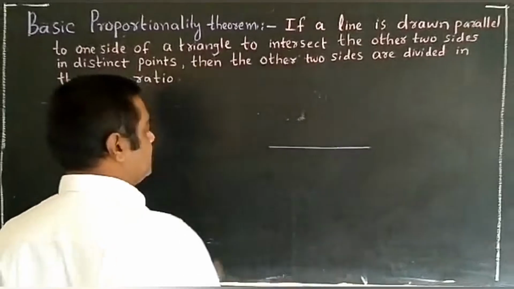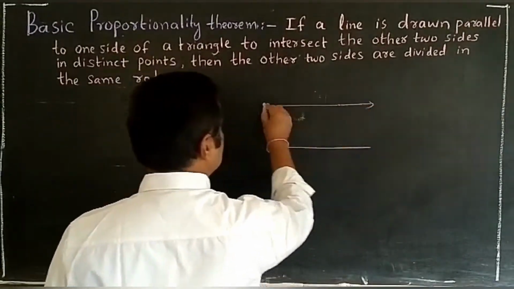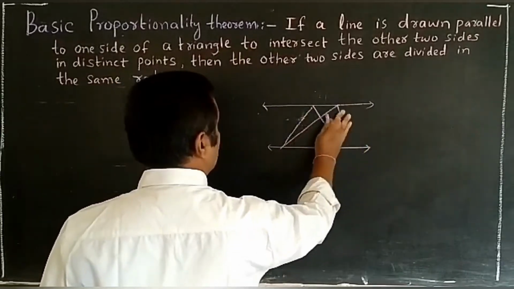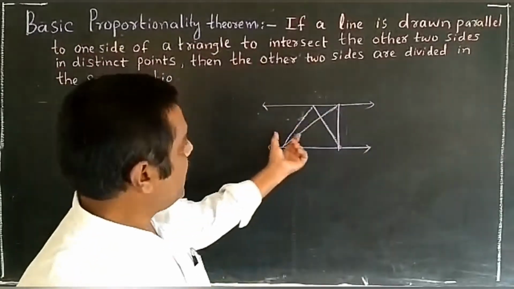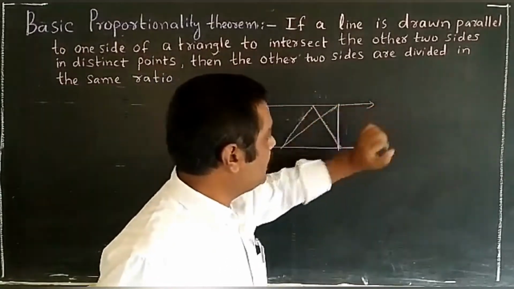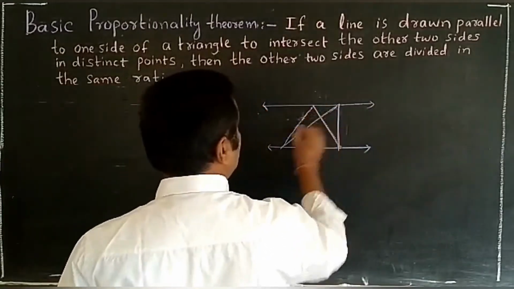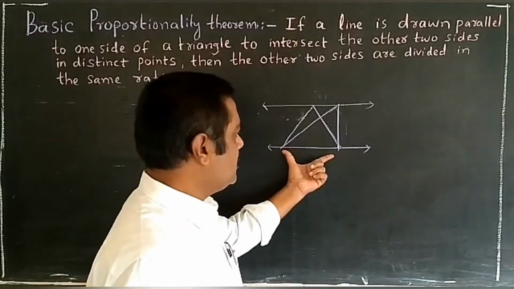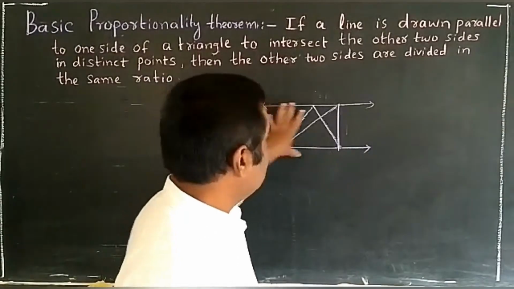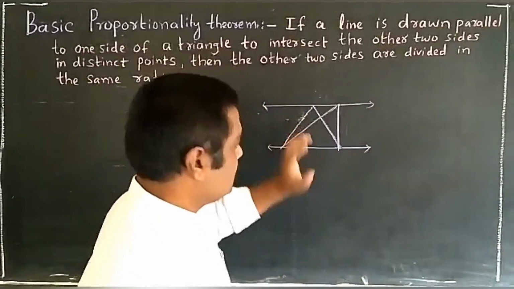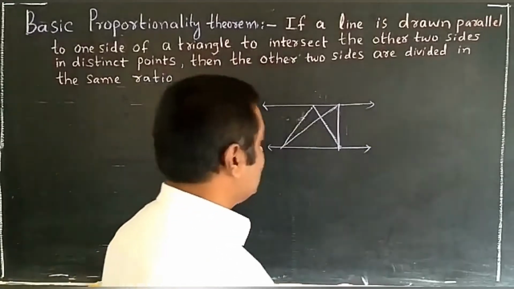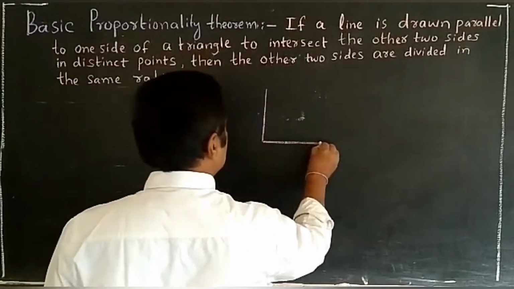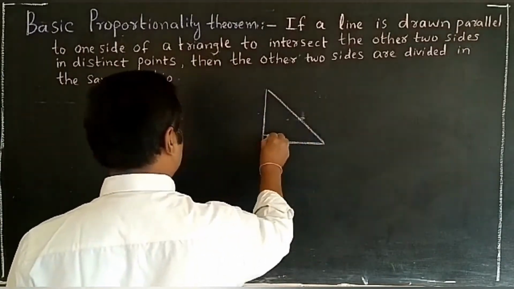the same base between same parallels. If two triangles have the same base and are between the same parallel lines, then the areas of these two triangles are equal. You remember this point: equal bases or same bases, but between same parallels, then the areas of these two triangles are equal.